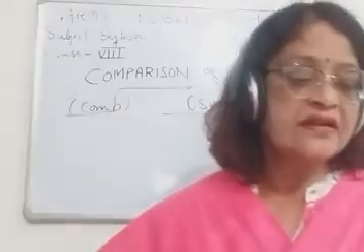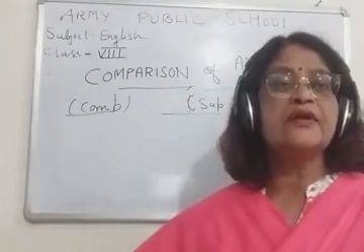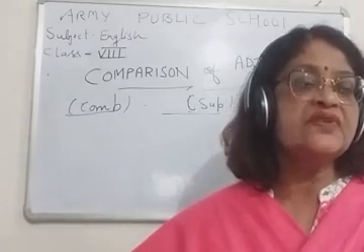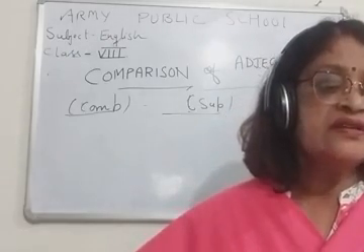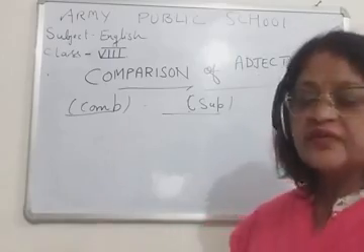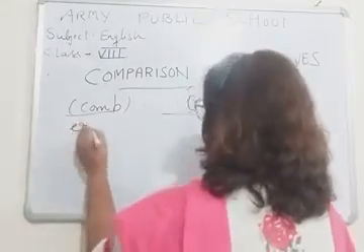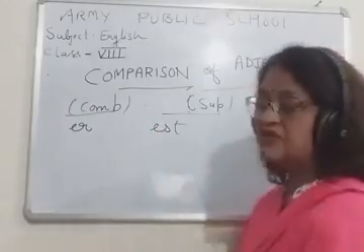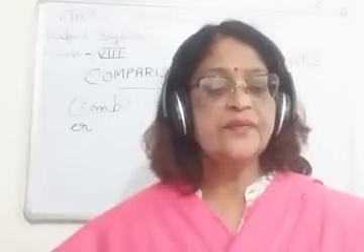So if your positive degree of adjective is ending with Y, then we will use ER with comparative and EST with superlative.